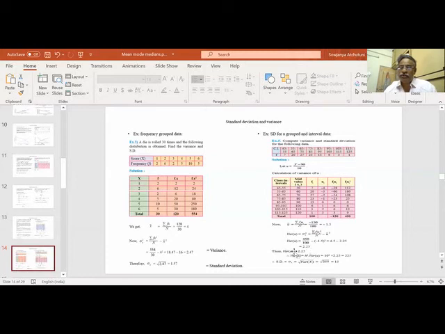Then we know sigma x square is h square into sigma u square. Variance of x is equal to h square into variance of u. So 10 square into 2.25 is 225. When you take the standard deviation, it is around 15.